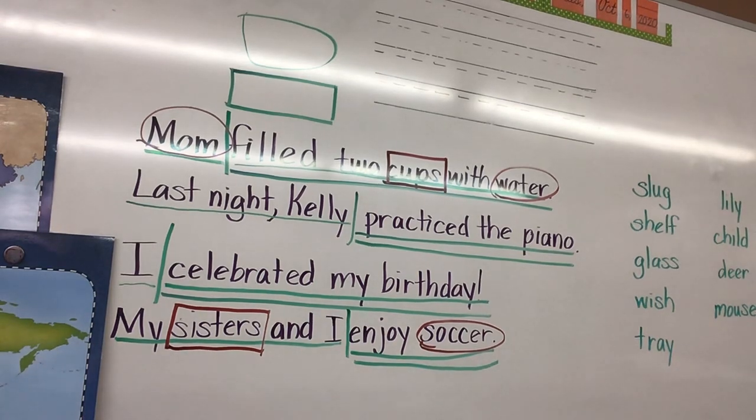The cubs learn to be good hunters like their mother. The cubs. The sentence is about the cubs. So draw the line after the cubs. And what's the subject? The cubs. What's your predicate? Learn to be good hunters like their mother. Very good. And make sure you underline your subject once, predicate twice.